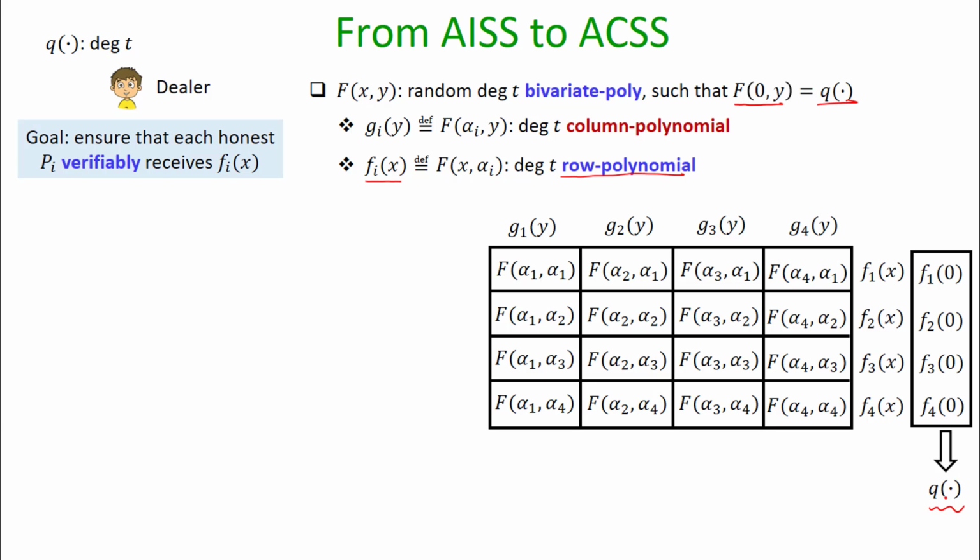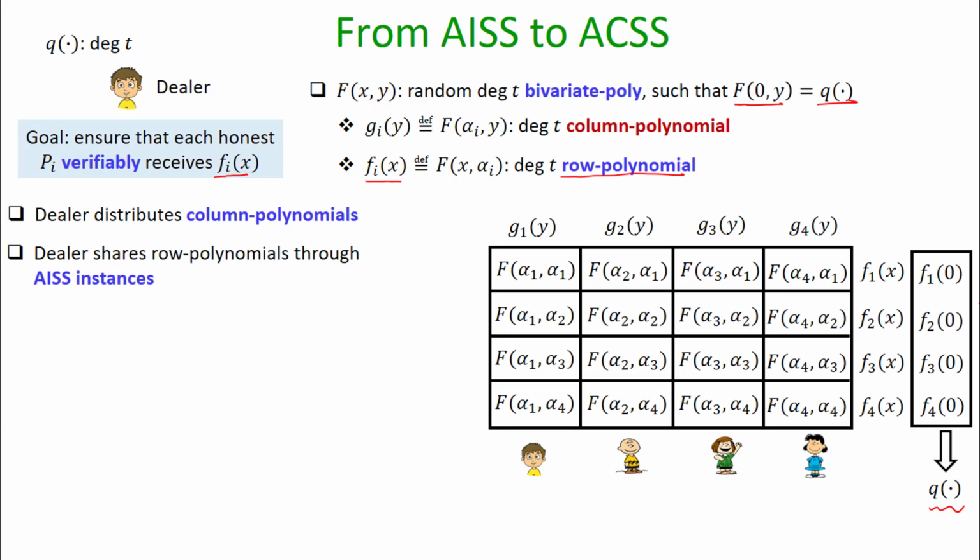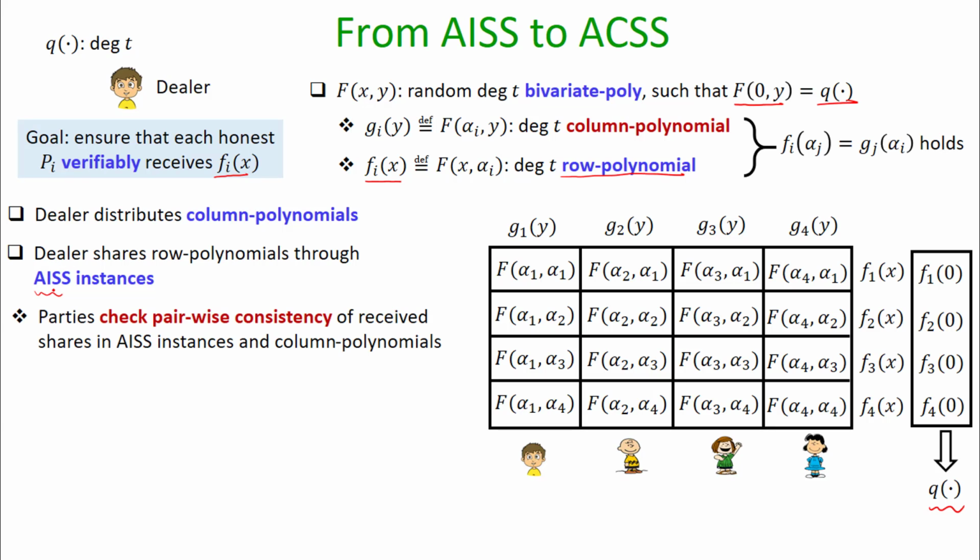So the goal of this complete secret sharing protocol will be to ensure the following. We would like the dealer to verifiably give the ith row polynomial to the ith party, which ensures that the ith party has obtained its corresponding share of the Q polynomial. For doing that, we ask the dealer to distribute the column polynomials to the respective parties. And the row polynomials are now secret shared through our incomplete secret sharing instances.